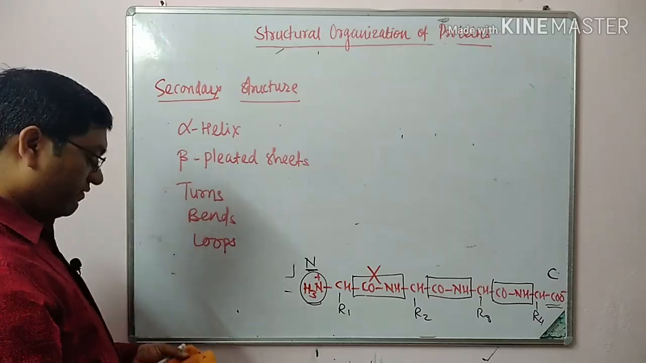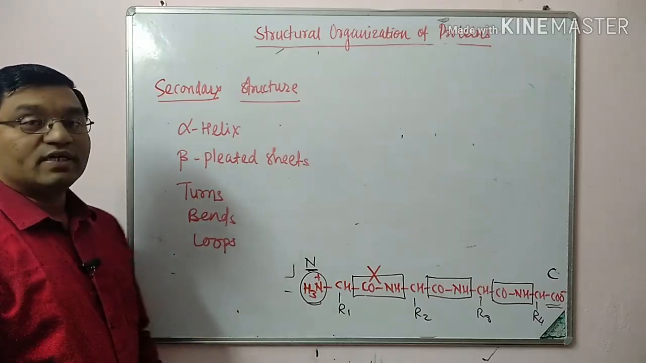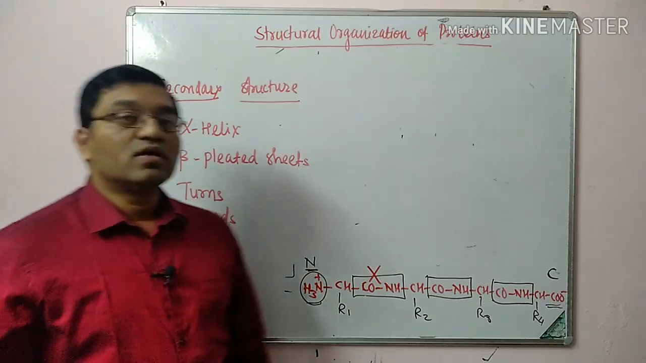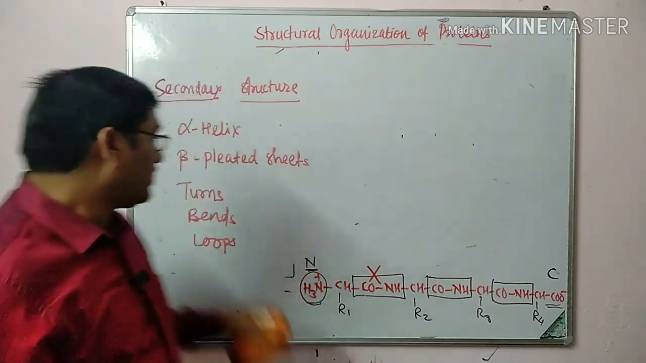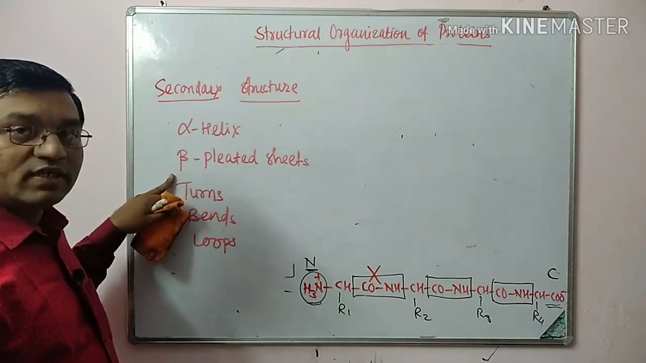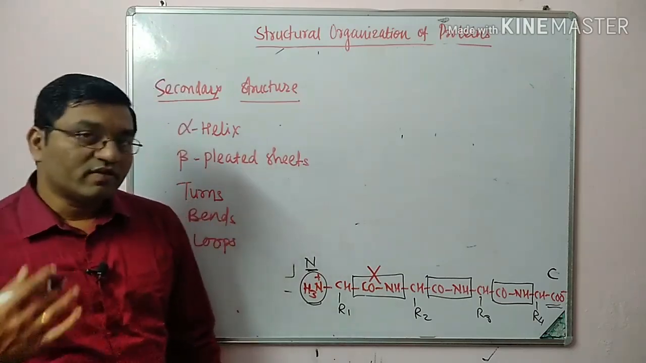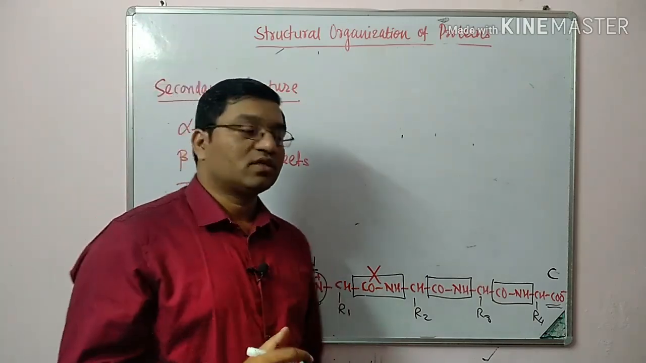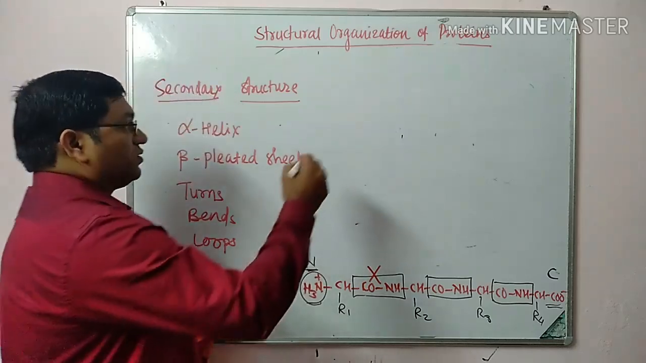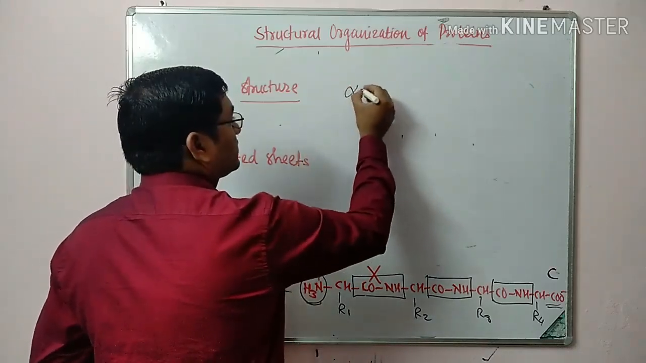Of these, alpha helix and beta pleated sheet are the most common conformations. Secondary structures are formed by the further folding of primary structure. Coming to the alpha helix.